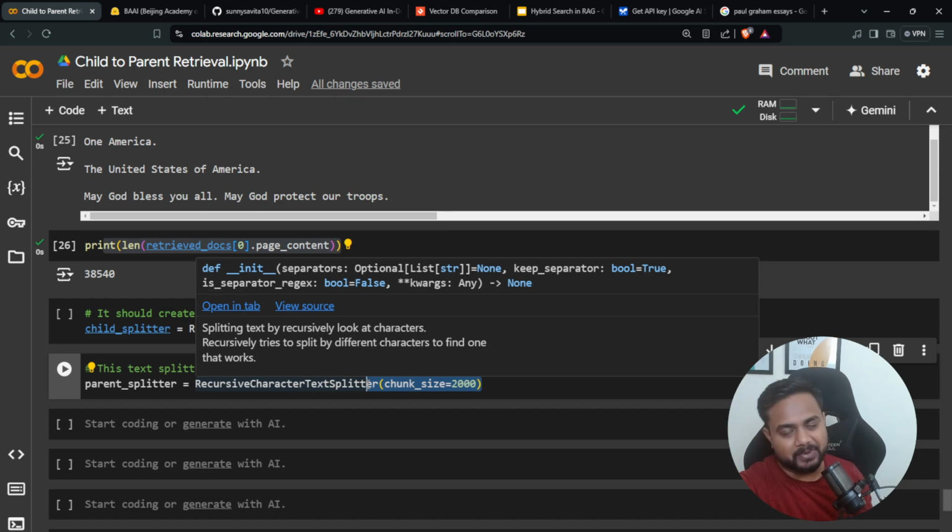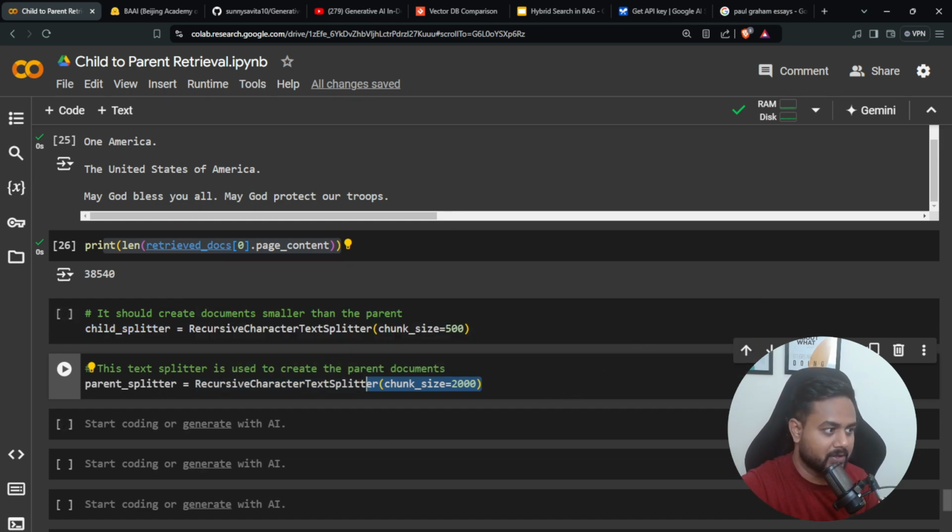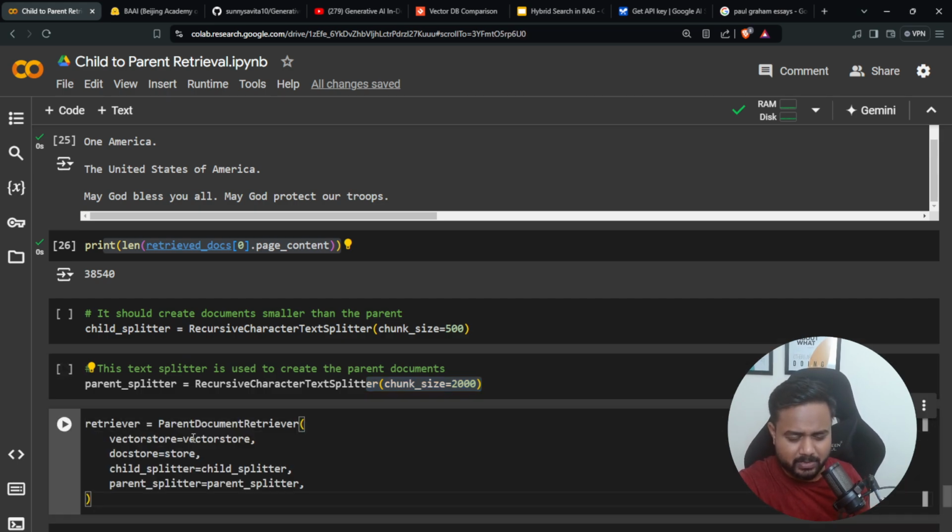And now again I will be creating my vector store here. How are we going to store the data? We are going to store it in memory itself. So this is my parent document retriever, and this is my second retriever object, retriever 2, which I can keep.